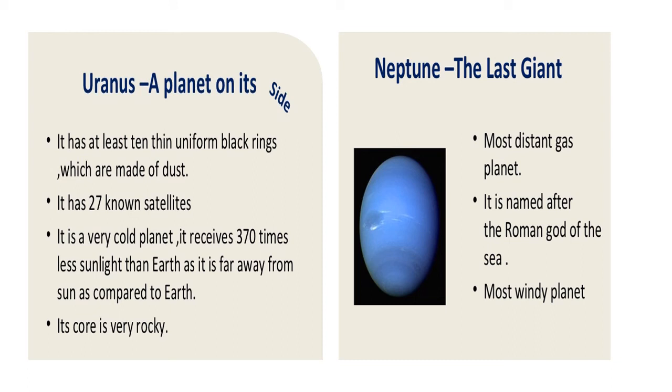Now I'll revise again. The first four planets, Mercury, Venus, Earth and Mars, are called terrestrial planets. They are inner planets. Between Mars and Jupiter, we have the asteroid belt. Jupiter and Saturn are the gas planets. Uranus and Neptune are the ice planets. I think it's quite clear to you.